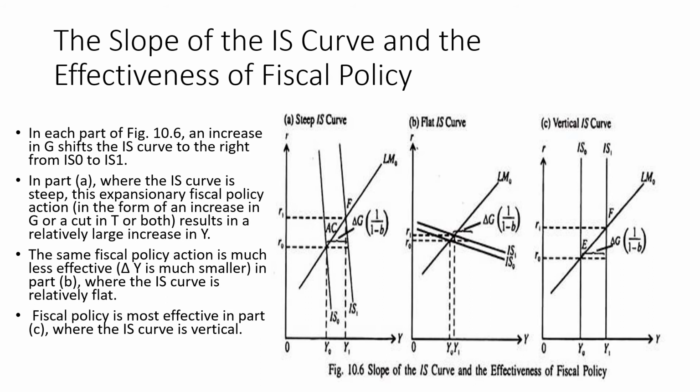In panel A the IS curve is steep, and this expansionary fiscal policy action results in a relatively large increase in Y, or income. The same fiscal policy action becomes much less effective where the IS curve is relatively flat, and fiscal policy would become most effective if the IS curve is vertical.